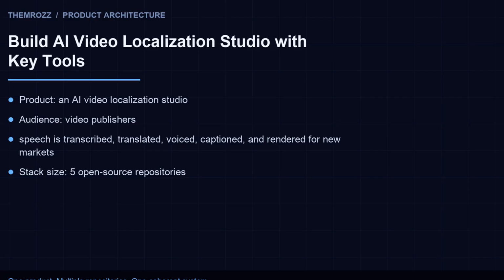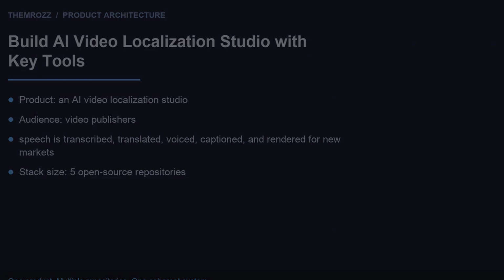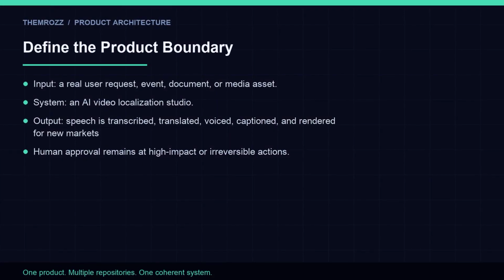The studio transcribes the speech in the video, translates it into Spanish, generates a natural-sounding voiceover, adds captions, and renders the finalized video in the desired format. The user interacts with our product by uploading their video file and selecting the desired output language. The input boundary is defined by the video file and the target language, while the output boundary is the localized video file with the translated audio, captions, and any other requested features.